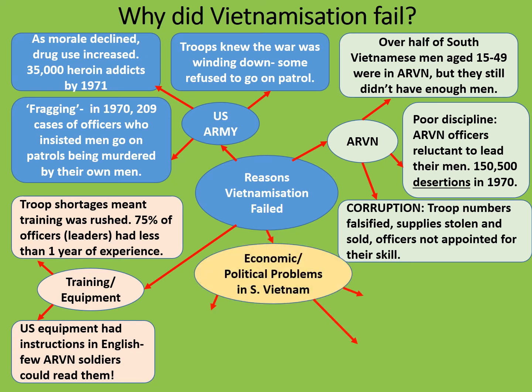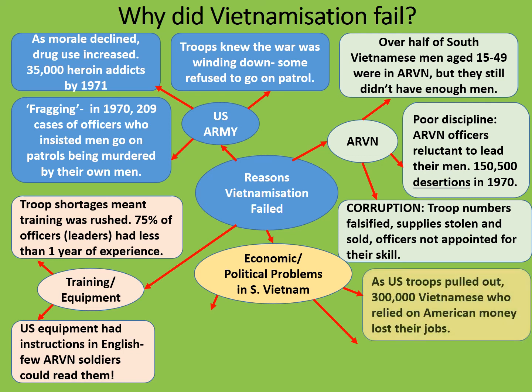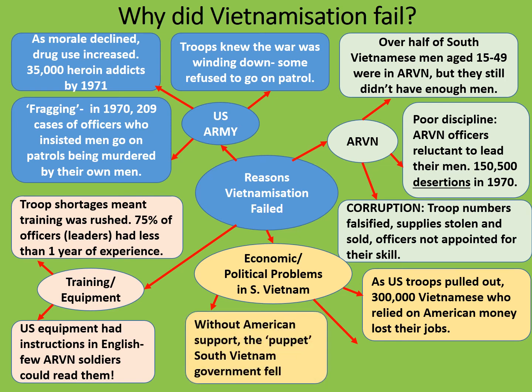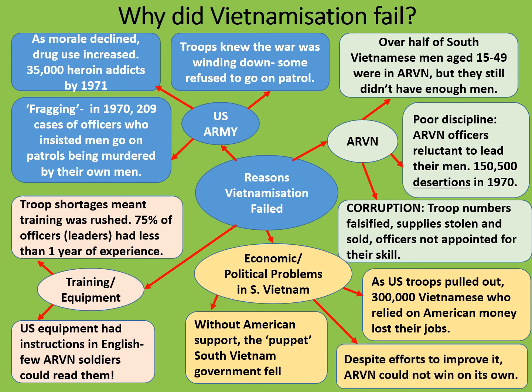Lastly, the economic and political problems in South Vietnam. As US troops pulled out, 300,000 Vietnamese who relied on American money lost their jobs. Without American support, the puppet South Vietnamese government fell. And despite efforts to improve it, ARVN could not win on its own.